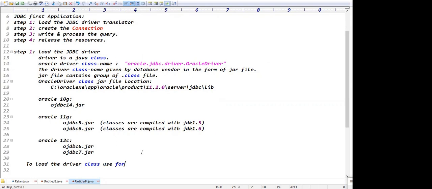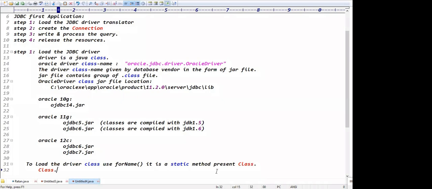It is a static method present in the Class class. The class name itself is called Class only. To load the driver class, use the forName method. It is a static method present in Class.